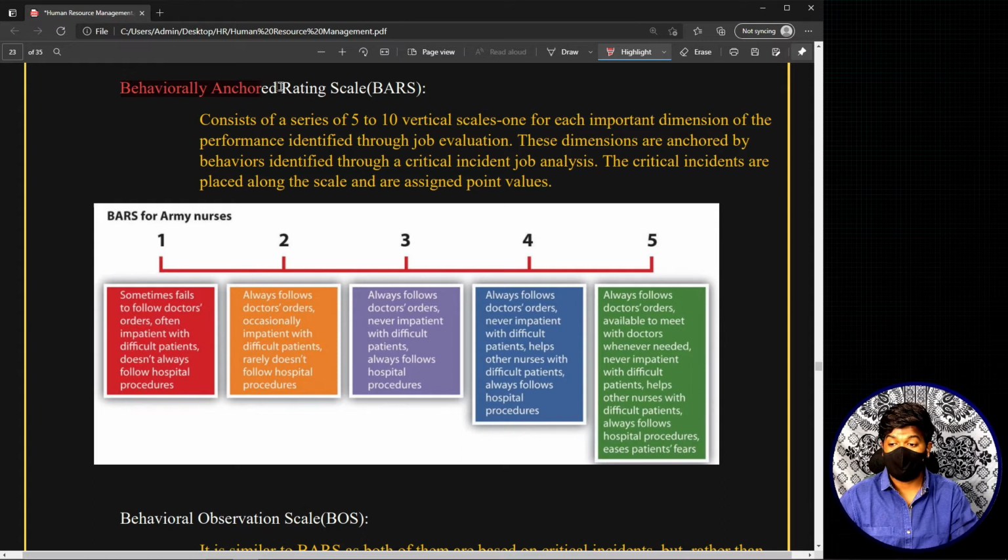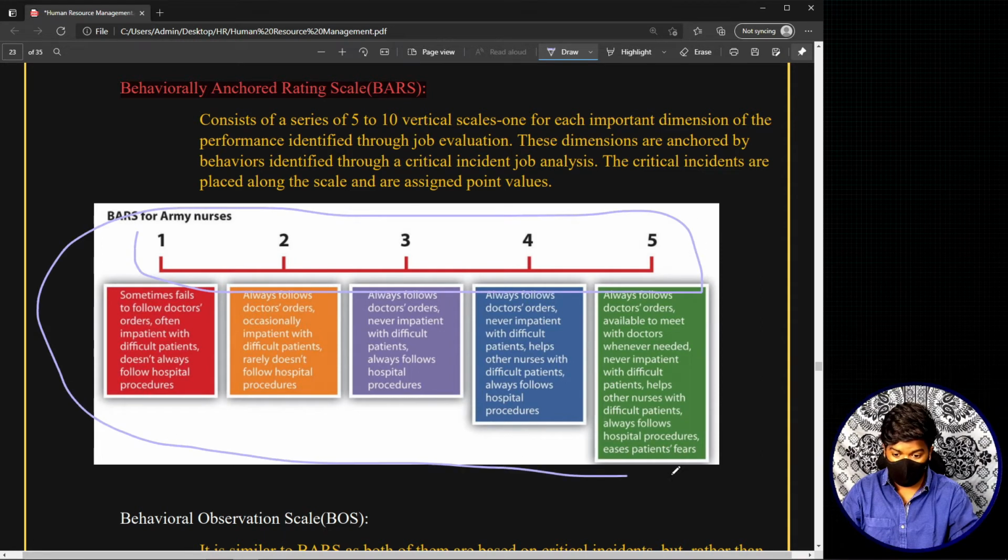The behaviorally anchored rating scale, or BARS. Basically in this method, these are scales. See, this is the scale, not only this, the entire thing. Now let me explain what this method is and what happens.